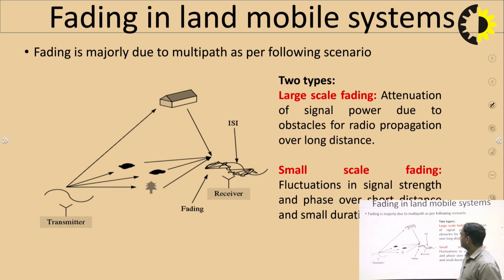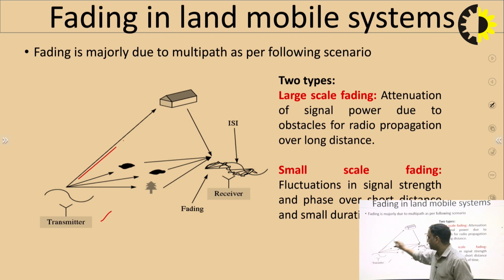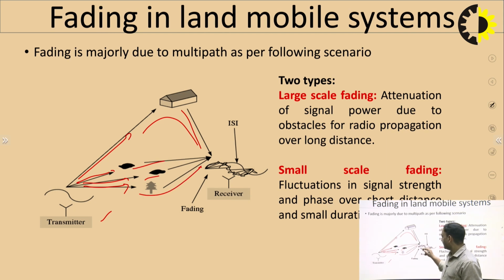First, when we talk about large scale fading, we see in the diagram that the transmitter sends the signal and it follows multiple paths, or we can say the same copy of the signal follows multiple paths and reaches the receiver. One path is this one, second is this, third and fourth. It is combined at the receiver.